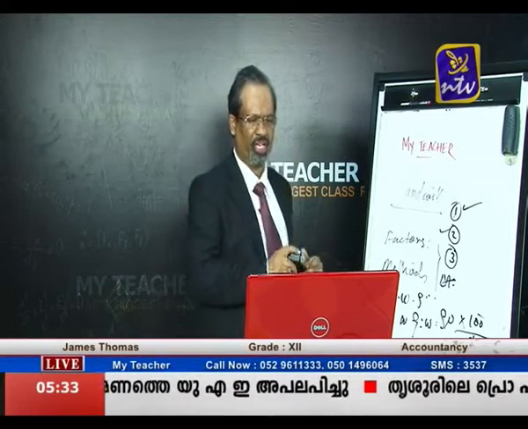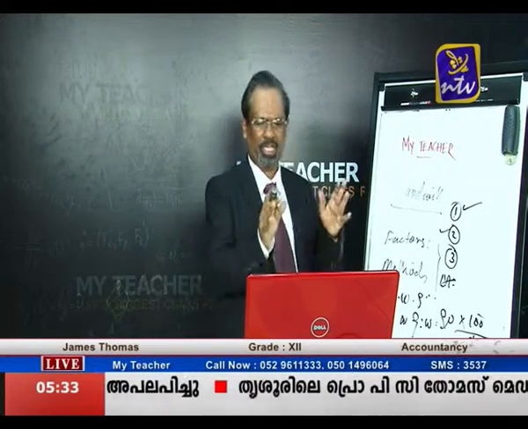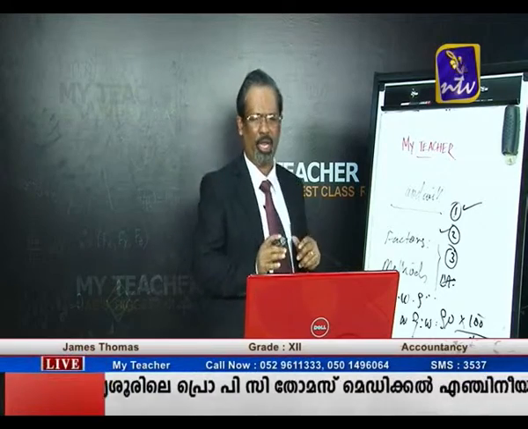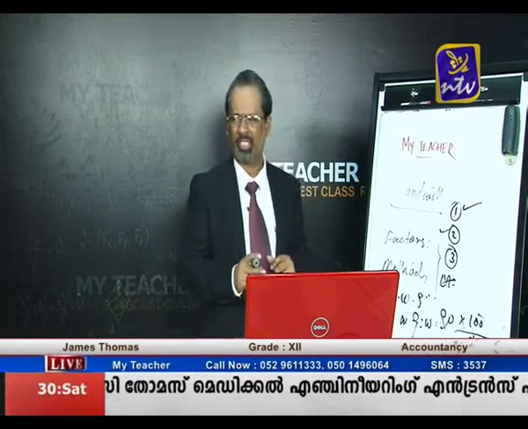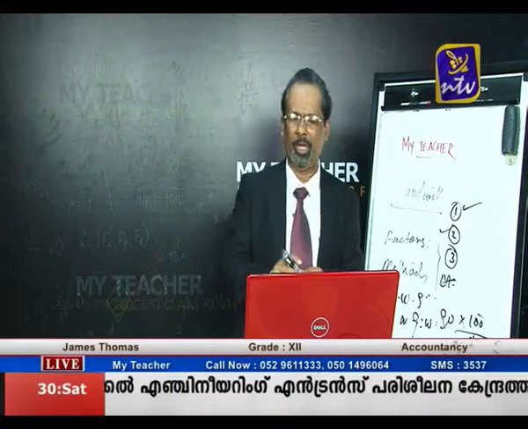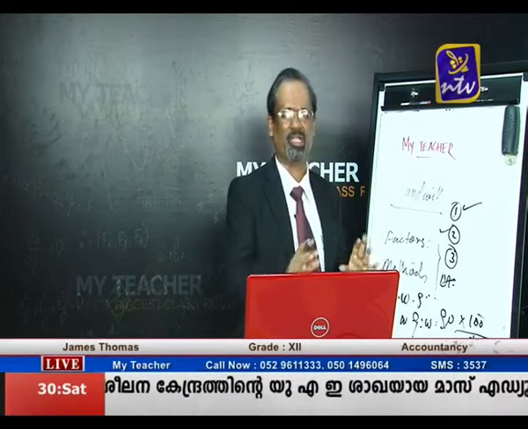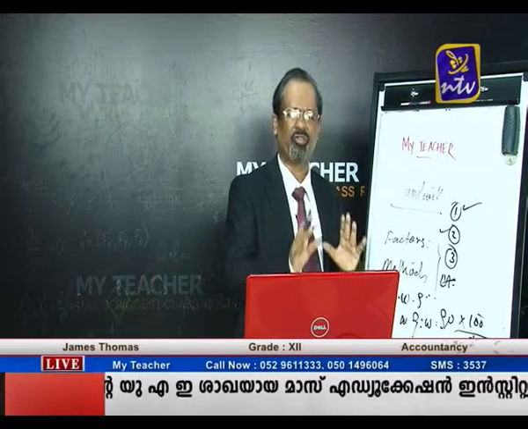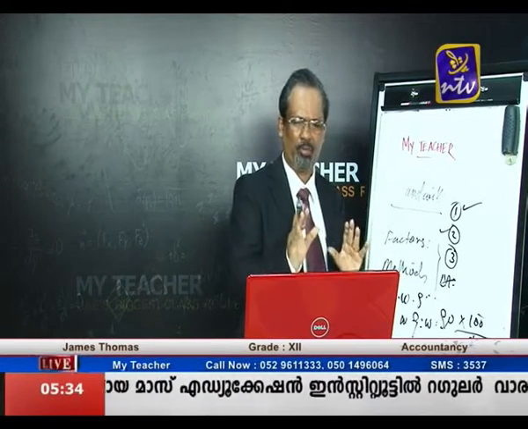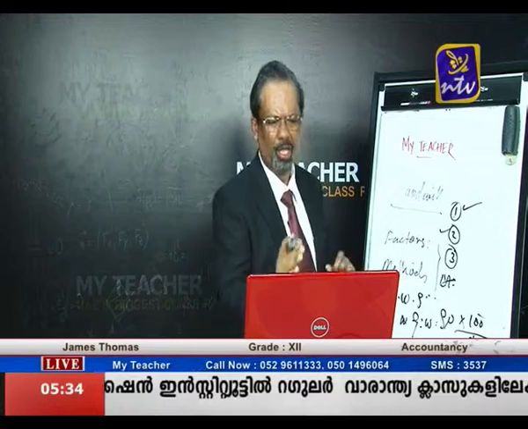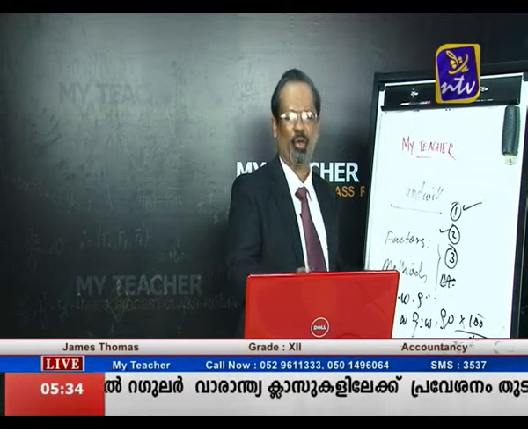After discussing all these points, once again I will repeat: what do you mean by goodwill, what are the factors affecting goodwill, how many methods are available to find out goodwill, and what are the different methods and their application. This part is very, very simple, so I am not giving any importance to the problem part, because anybody can do that problem.